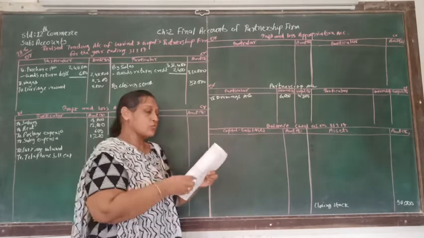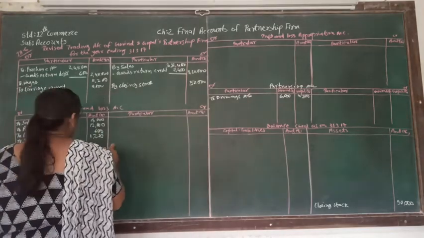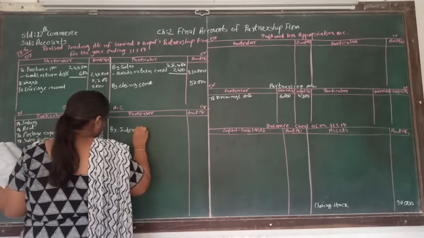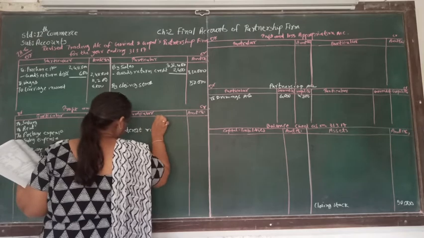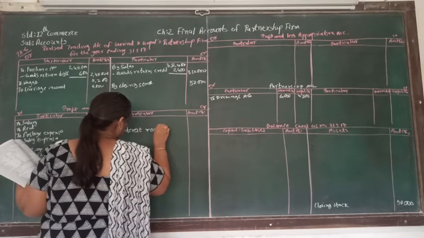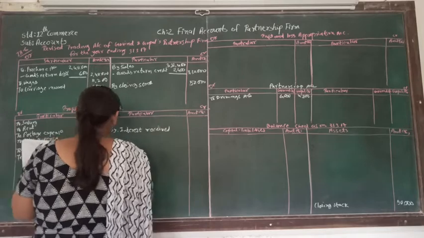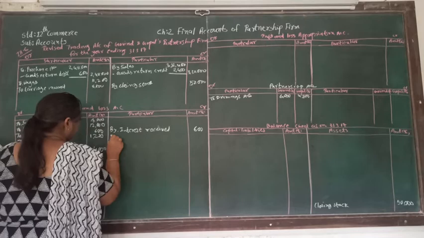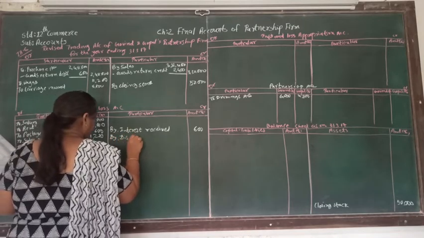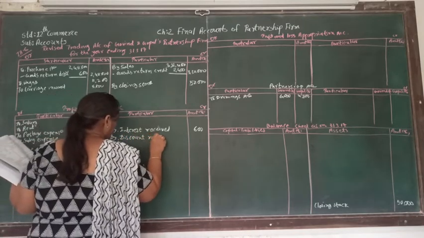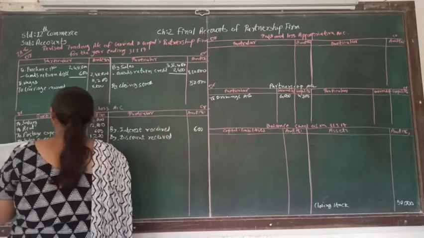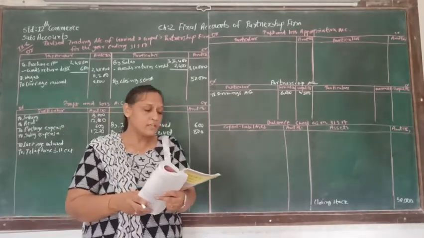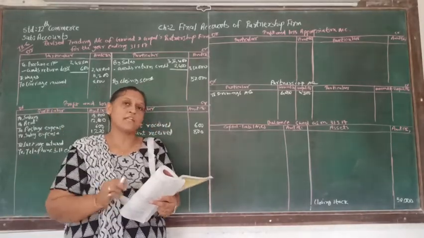It is supposed to be credited to profit and loss account by interest received, and it is 600. And then another income is a discount received. That is 800.